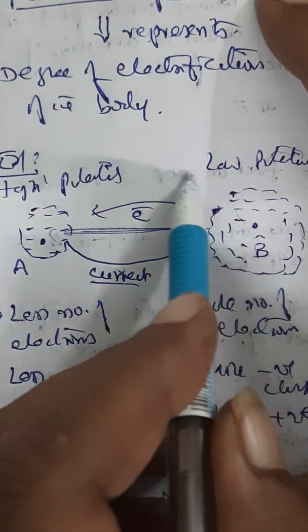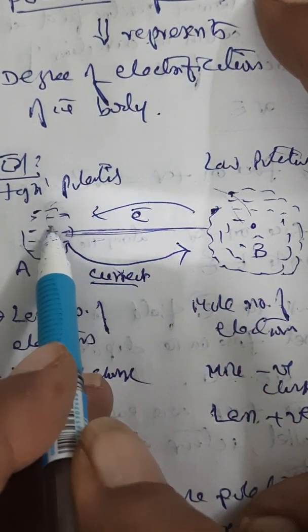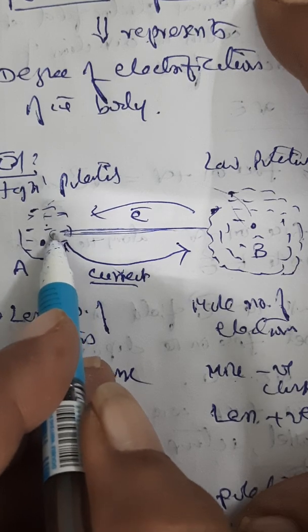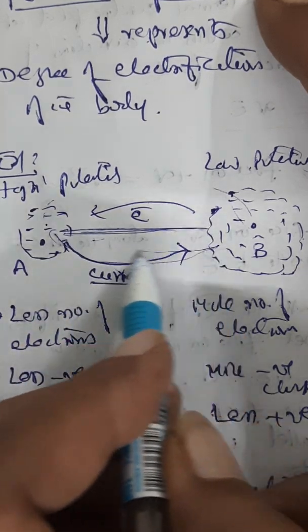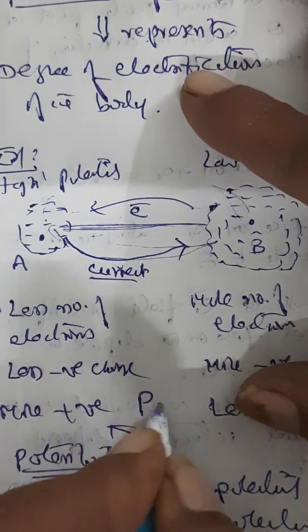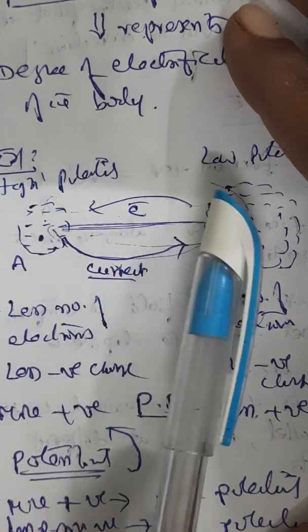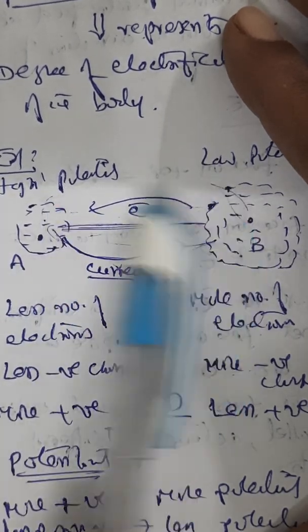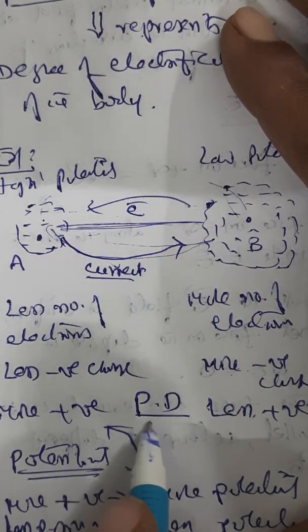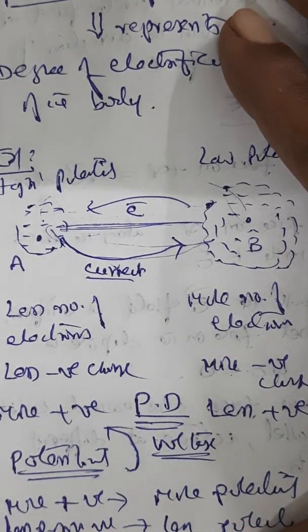So electrons are flowing from more number of electrons to less number of electrons, whereas the current flow is from high potential to low potential. That means there is some potential difference. Got the point? Unless there is a difference of potential, flow cannot take place. So this potential difference is what we are calling as voltage.